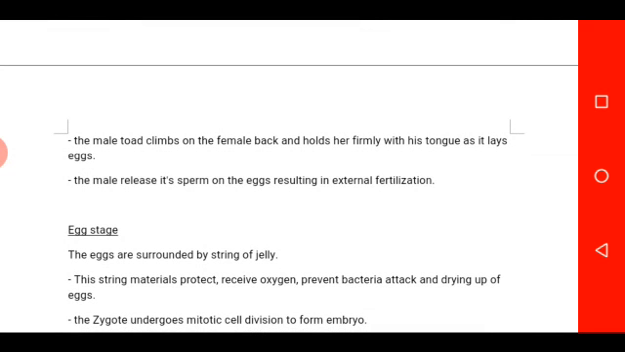Then the male climbs on the female's back and holds her firmly as she lays eggs. So when the male organism holds the female organism firmly from the back, the female organism will lay eggs at that particular time. After which the male organism will now release sperm on the eggs for external fertilization to occur. So immediately the sperm is released on the eggs, external fertilization will occur.